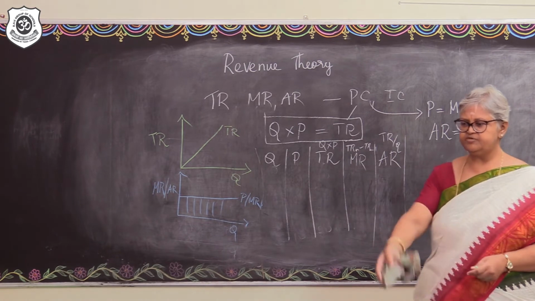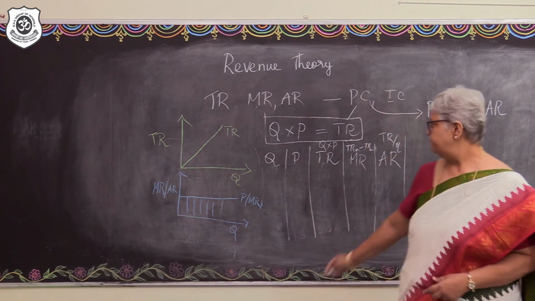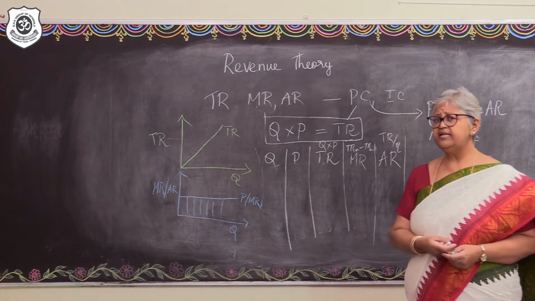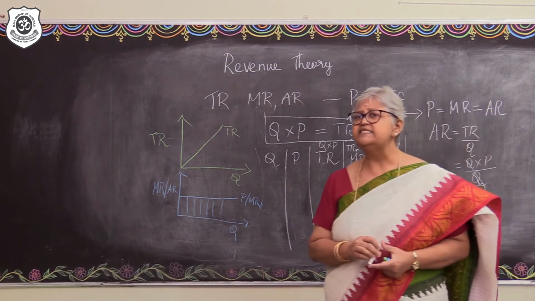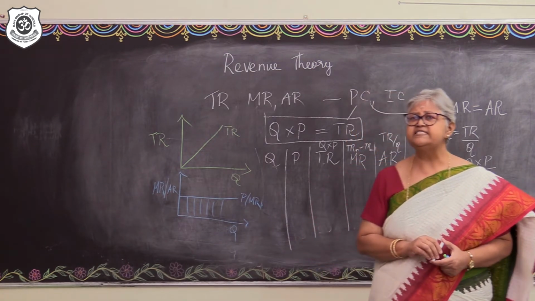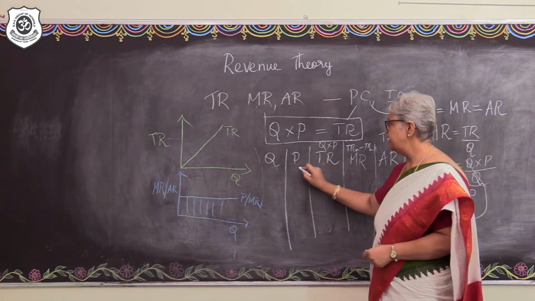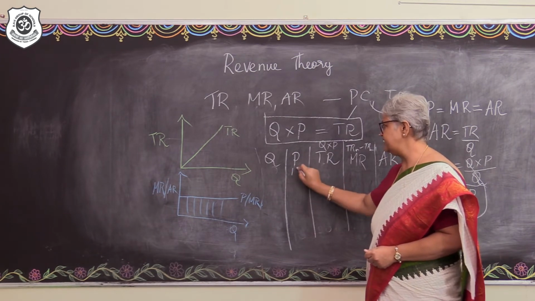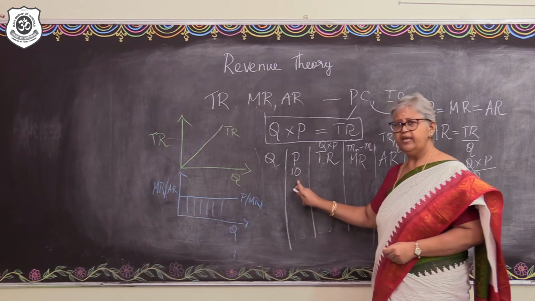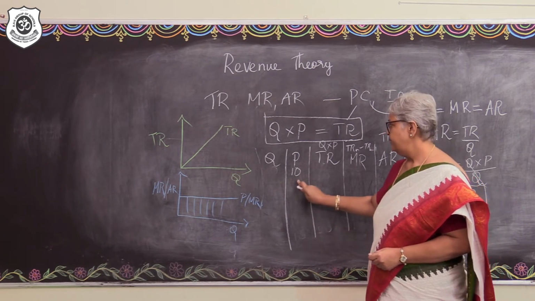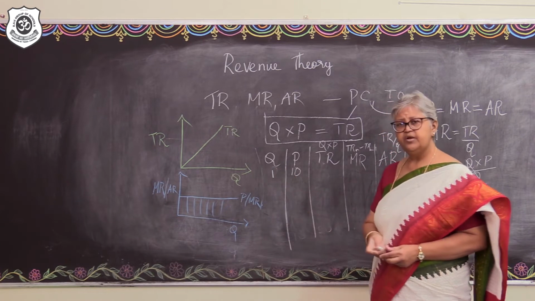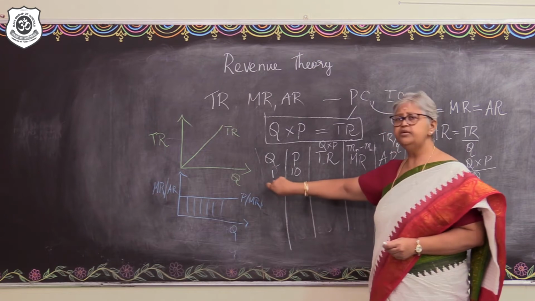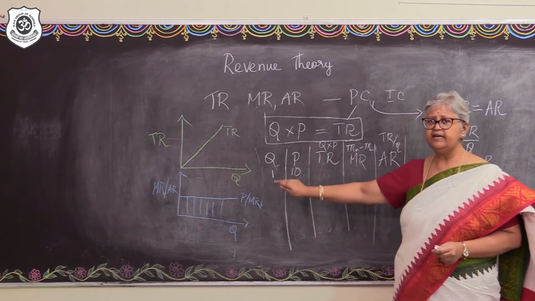Right now, what did I give to your understanding? That the output might increase, but when will the output increase? The output will increase only when the price falls. Right? So, let's start with a high level of price, let us say 10. Okay? When the price is 10, maybe 1 unit of output is going to be sold in that particular market.